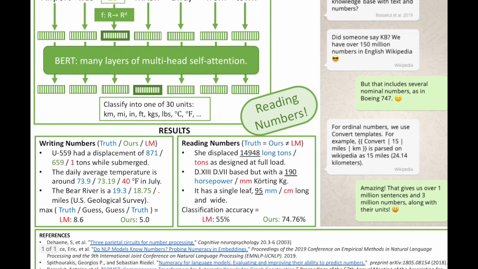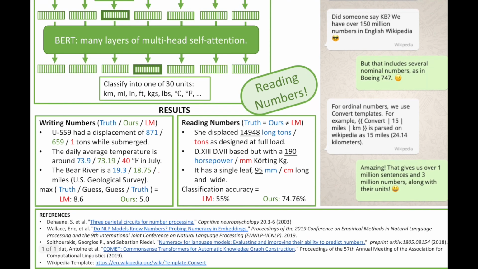The results have been promising so far. We could see that in the sentence "U559 had a displacement of 870 tons while submerged," where 871 happens to be the ground truth, the prediction when you mask this by BERT, the baseline language model, happens to be 1, whereas our modification to the language model gives it a very high number, which is what we'd expect. Similarly for temperature and distance metrics as well.